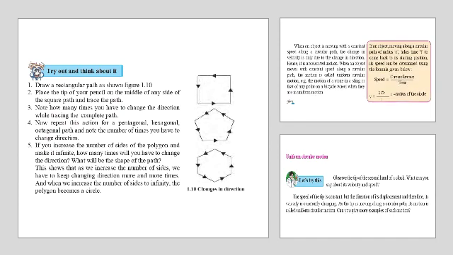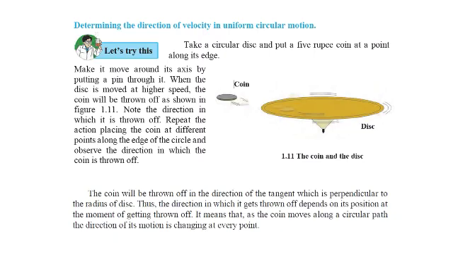Similarly, when you are moving in a circular motion, when the object is moving with a constant speed along a circular path, the change in its velocity is only due to the change in direction. Hence, it is an accelerated motion. When an object moves with constant speed along a circular path, the motion is said to be a uniform circular motion. It is given by the formula speed is equal to circumference upon time. Circumference is taken as 2 pi r upon t. R is nothing but the radius of the circle.